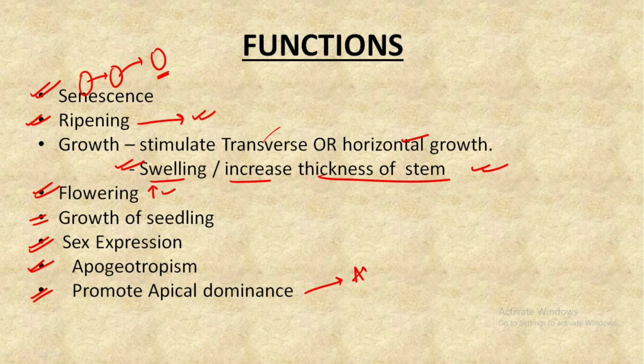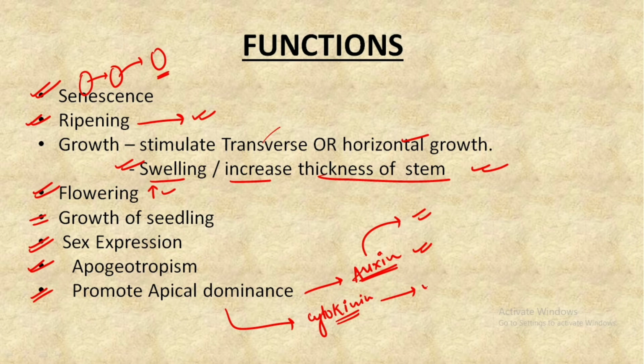That means it is working in accordance with auxin. And what is auxin? We have already discussed this in detail in the previous videos, so make sure you have watched them. And because it promotes apical dominance, it is working antagonistically to the cytokinin plant hormone, about which we have also already discussed in the previous videos.